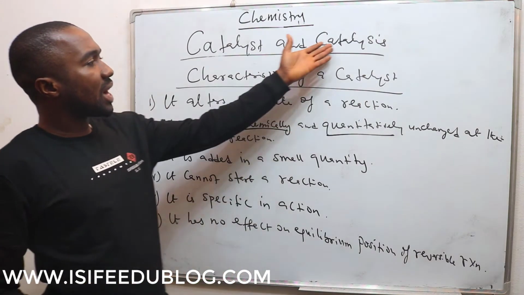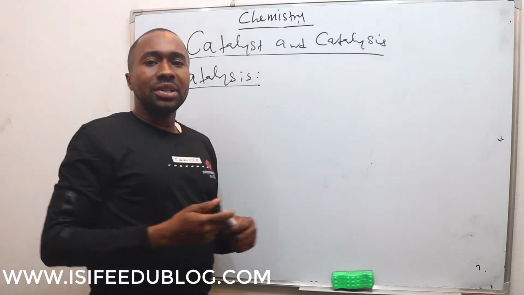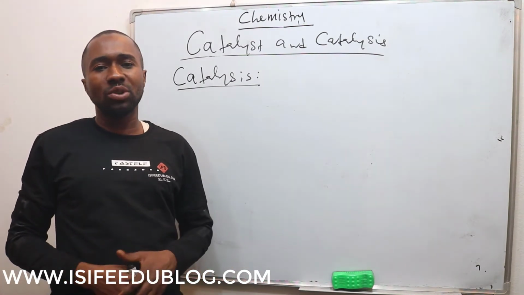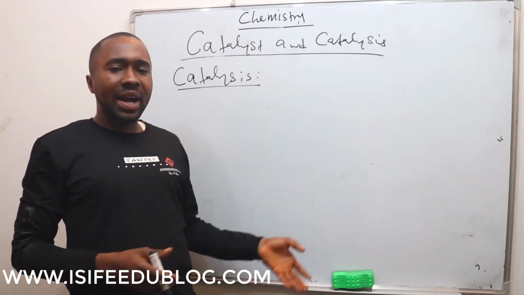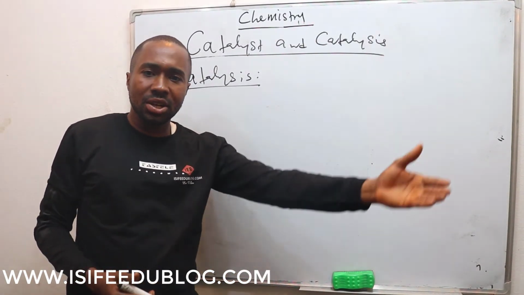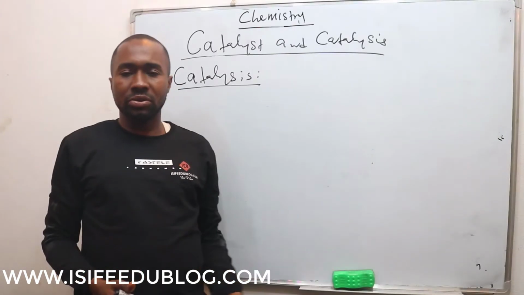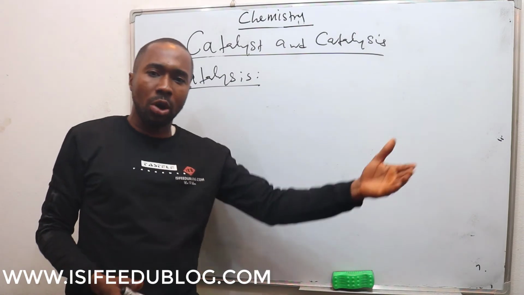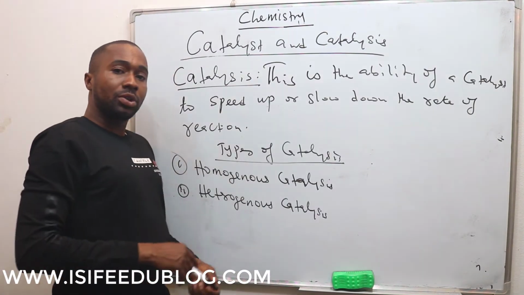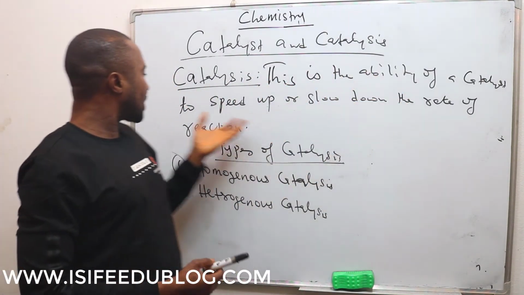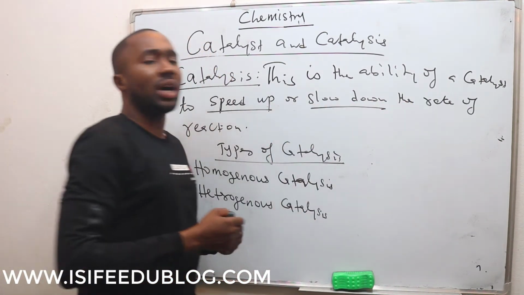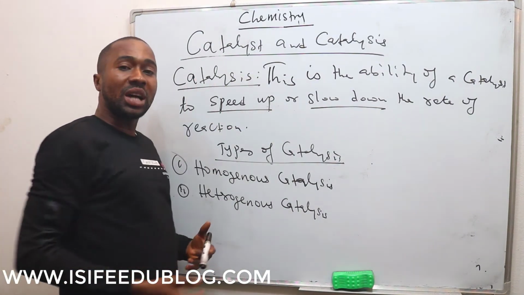So the next we look at is catalysis. Catalysis simply means the ability of a catalyst to either speed up or slow down the rate of a reaction. We say that catalysts alter the rate of reaction, and the word alter there means they can either increase or reduce the rate of the reaction. The ability of a catalyst to do that is called catalysis.